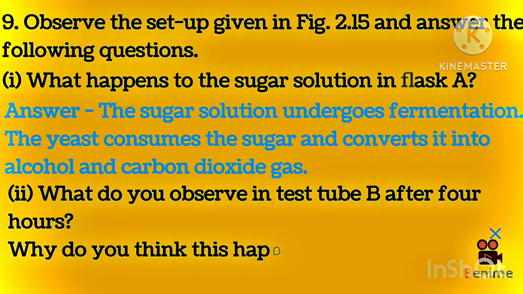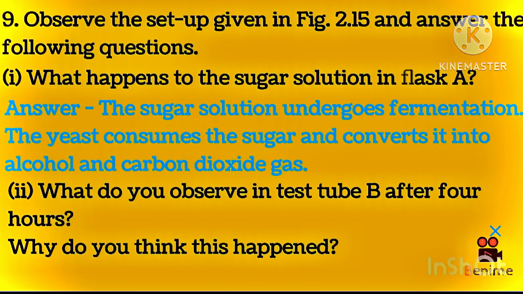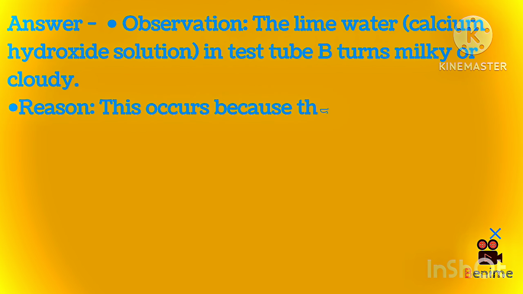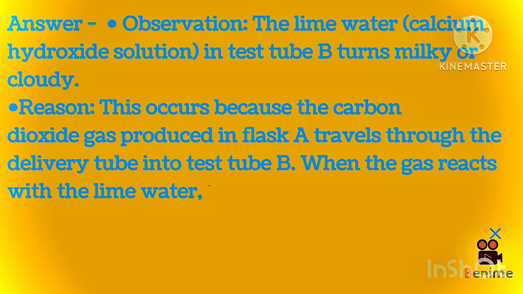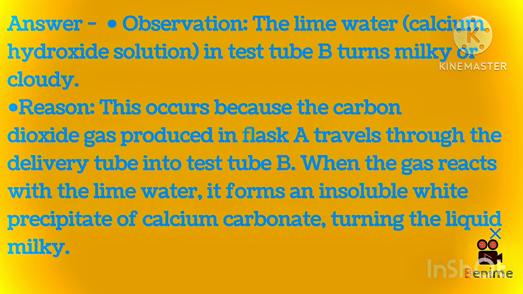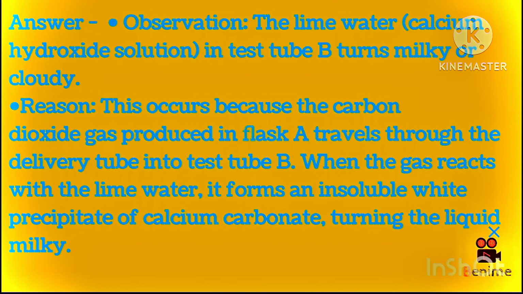2. What do you observe in test tube B after 4 hours? Why do you think this happened? Answer: Observation: The lime water, calcium hydroxide solution, in test tube B turns milky or cloudy. Reason: This occurs because the carbon dioxide gas produced in flask A travels through the delivery tube into test tube B. When the gas reacts with the lime water, it forms an insoluble white precipitate of calcium carbonate, turning the liquid milky.